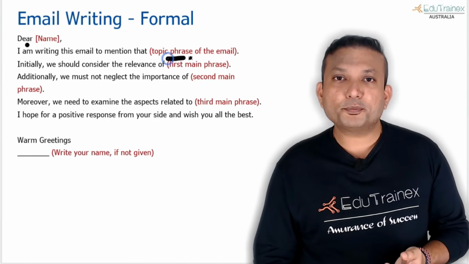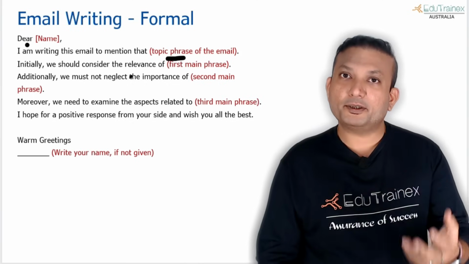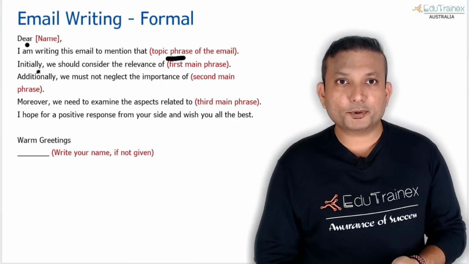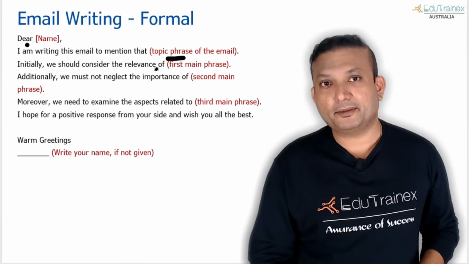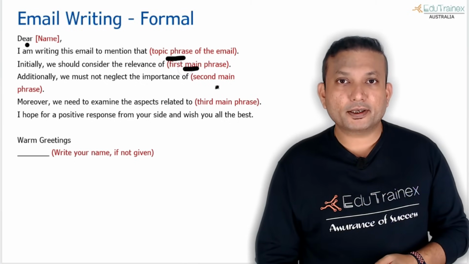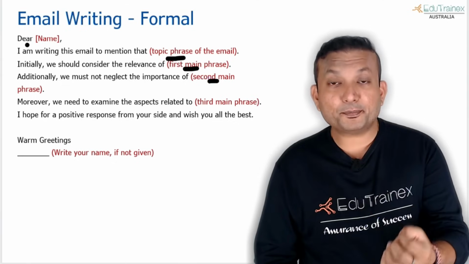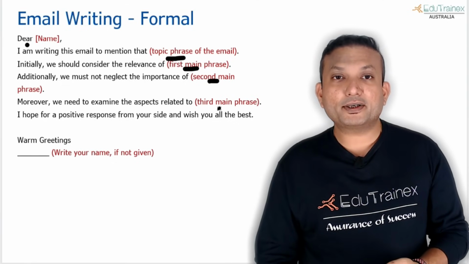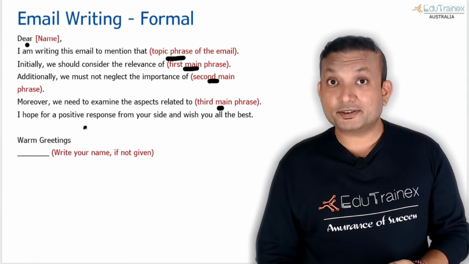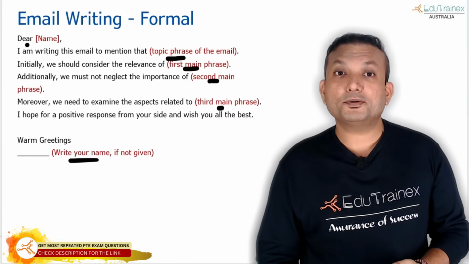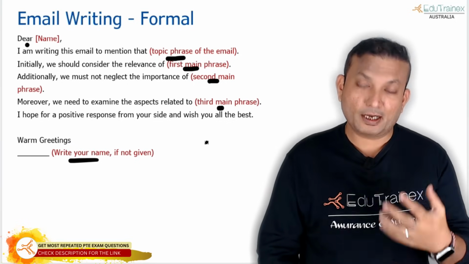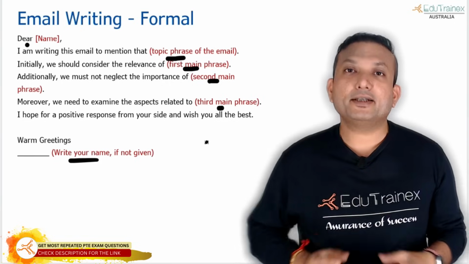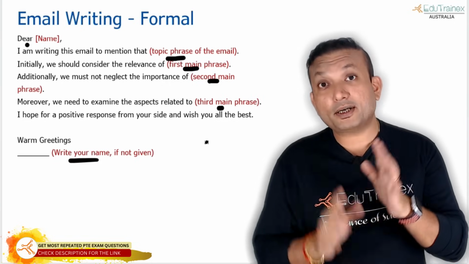I'm writing this email to mention that, and then the topic phrase of the email. The topic will be given to you in the question: why are you writing this email? Initially, we should consider the relevance. Then there will be three main points given to you. You have to address each of the three main points in three phrases, and then you summarize, write your name, and end the email. In total, you have to write a minimum of 100 words.